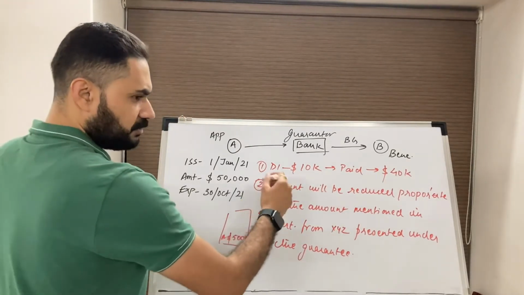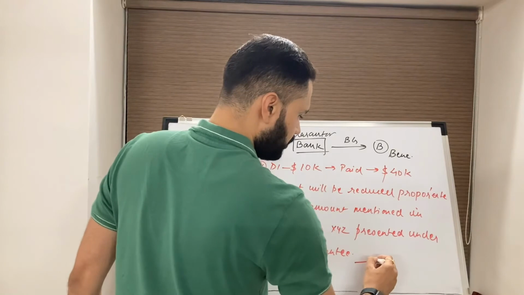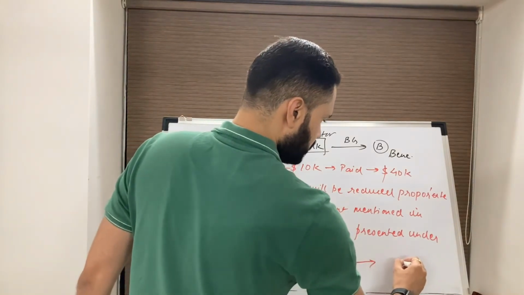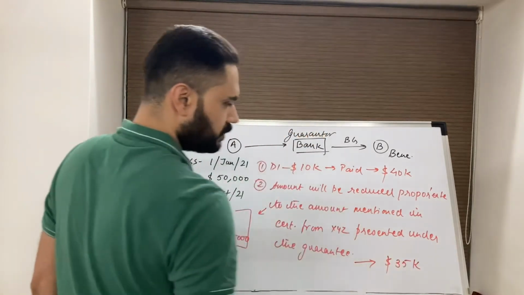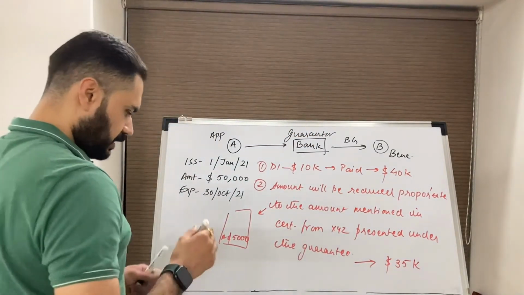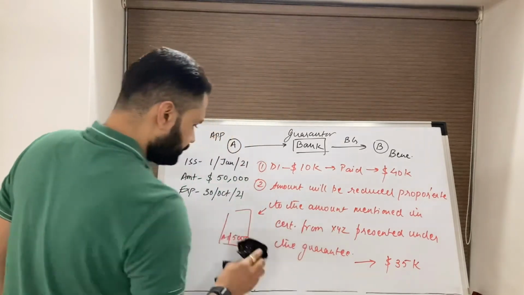So after presentation of this certificate, the guarantee value becomes $35,000. Okay, now condition number 3.